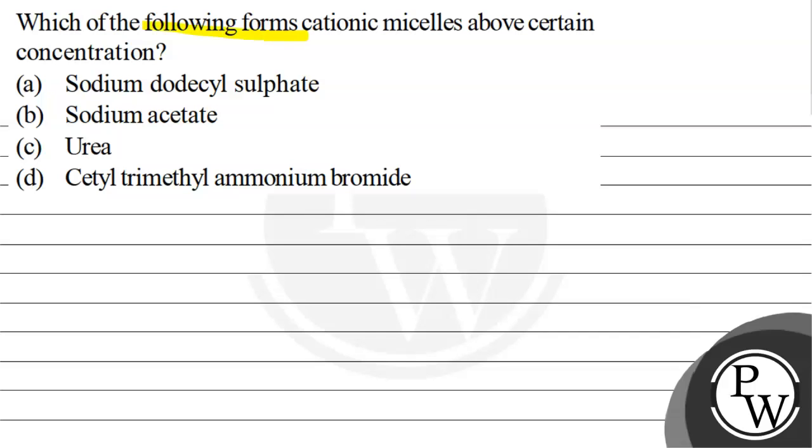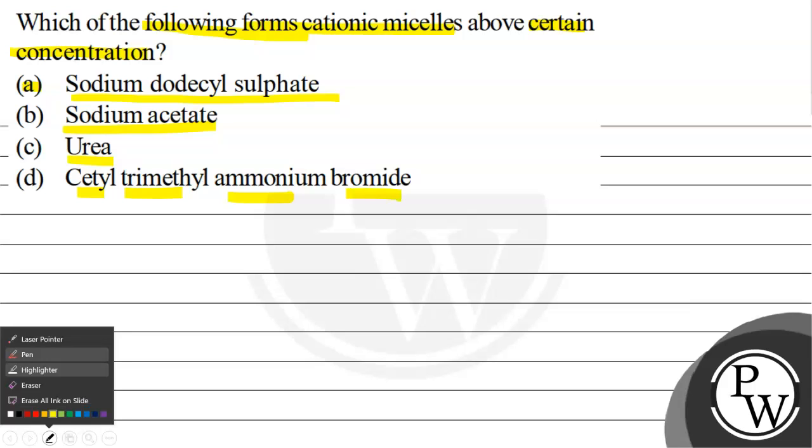Which of the following forms cationic micelles above certain concentration? A. Sodium dodecyl sulphate. B. Sodium acetate. C. Urea. And D. Cetyl trimethyl ammonium bromide. Now let us talk about this question.